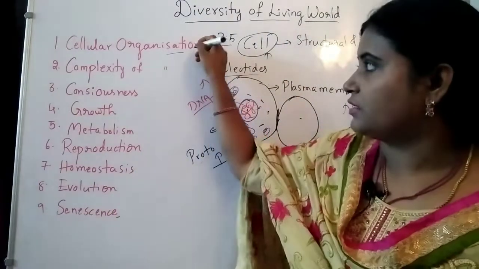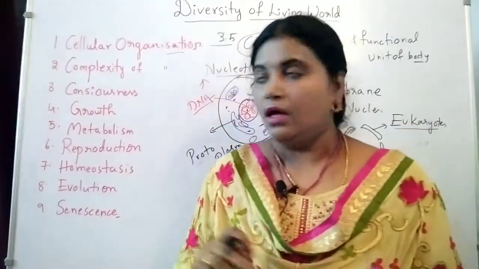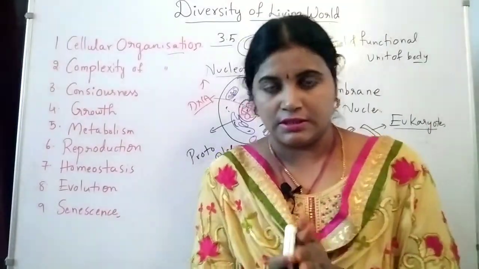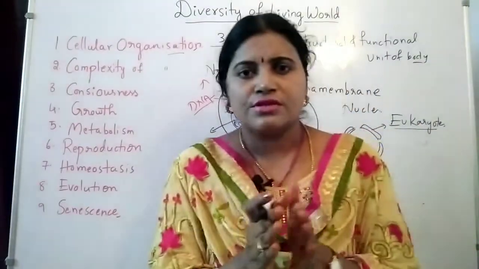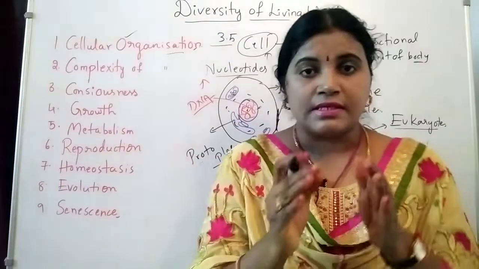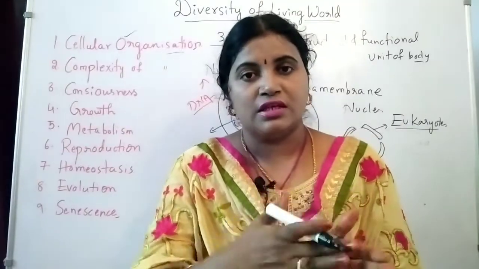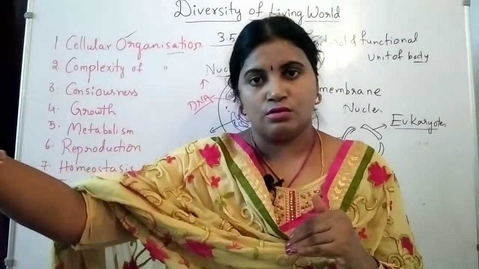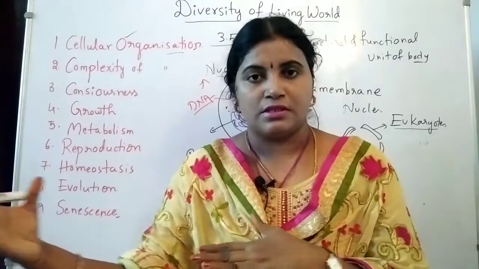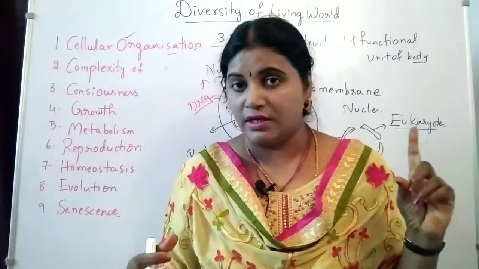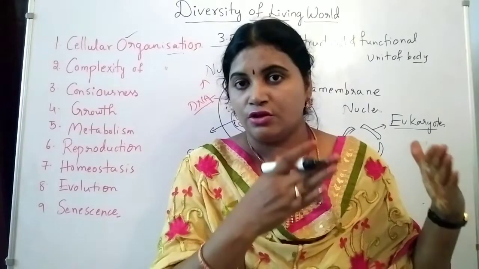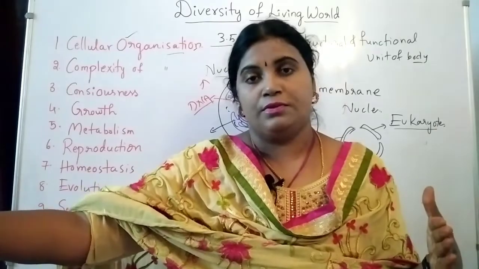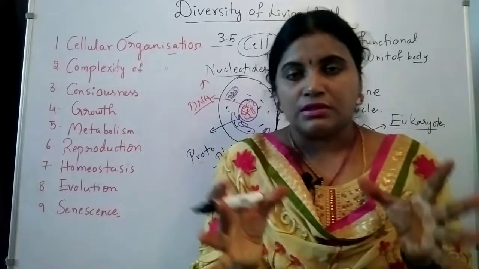So that is about the cellular level of organization. Next one, complexity of the organization. See, the complexity of the organization, so the life does not stop with the cell. Life did not stop at the cell. From there it developed and grew from simple forms to complex forms. Simple forms to complex forms is nothing but from single-cell, unicellular organisms to huge animals, including human beings.